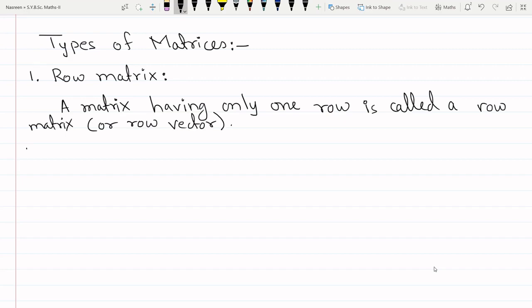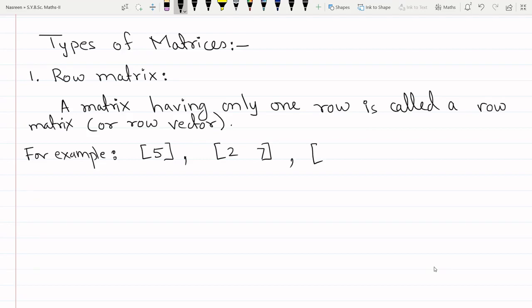For example, what are the examples of a row matrix? You can see this matrix. It is a one by one matrix. It has one row and one column only. Or you can have a matrix like this, say 2 7. Here also this matrix has only one row and two columns.